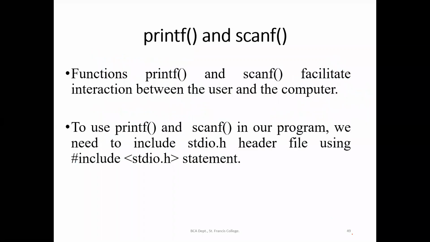Now, we will first move on to the functions which are used for the interaction between the user and the computer. There should be certain things which are used for the interaction between the user and the computer. We are going to write a program which is nothing but a language which the computer can understand. So we understand only English and the machine understands only binary code. So we are using a programming language which will be acting as a mediator, which will be converting our instructions into a language which the computer understands.